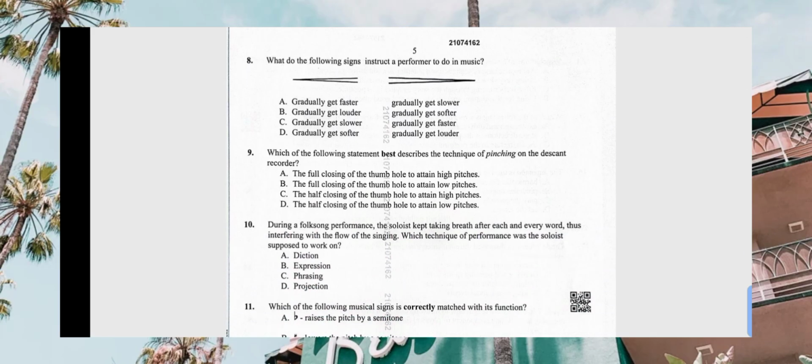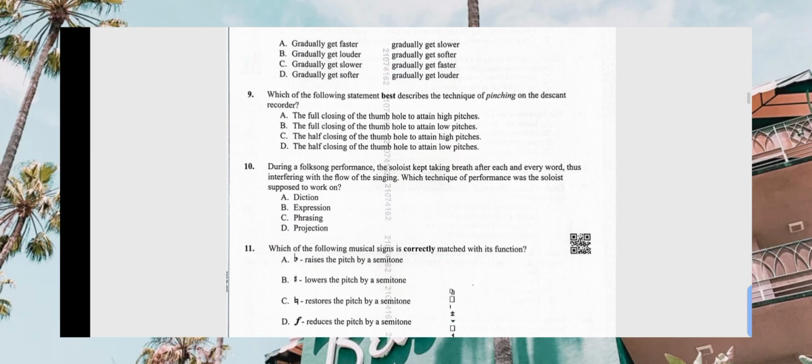Which of the following statements best describes the technique of pinching on the descant recorder? Pinching is partially closing the back hole to produce a higher pitch. Let me see if the answer is there. The full closing of a thumb hole? No. The full closing of a thumb hole? No. The half closing of a thumb hole to attain the higher pitches? Yes, the correct answer for number 9 is C.